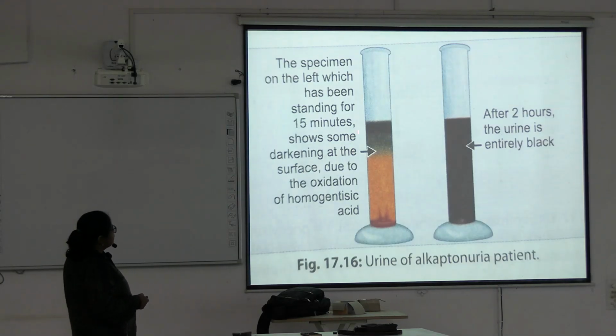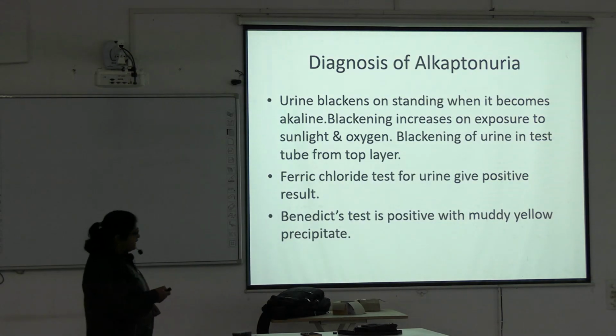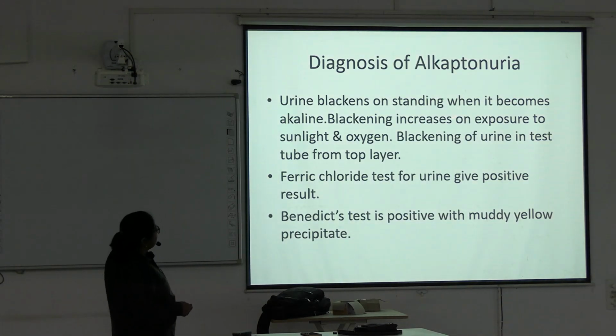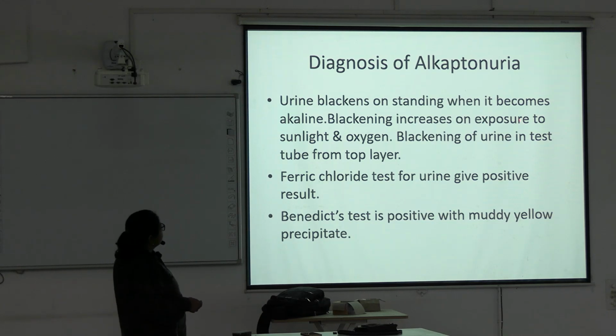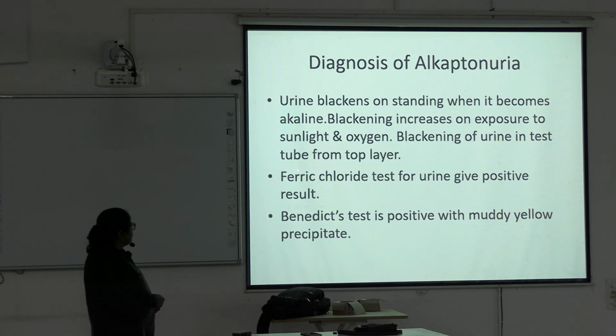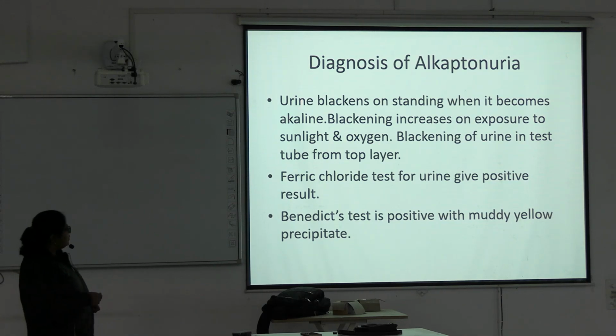On standing, the urine specimen shows blackening, and the blackening goes from above to below. After 15 minutes, there is darkening of the urine from the top, and it goes gradually towards the bottom. After 2 hours, the urine will be entirely black. Now diagnosis: urine blackens on standing when it becomes alkaline. Blackening increases on exposure to sunlight and oxygen, and progresses in the test tube from top to bottom.